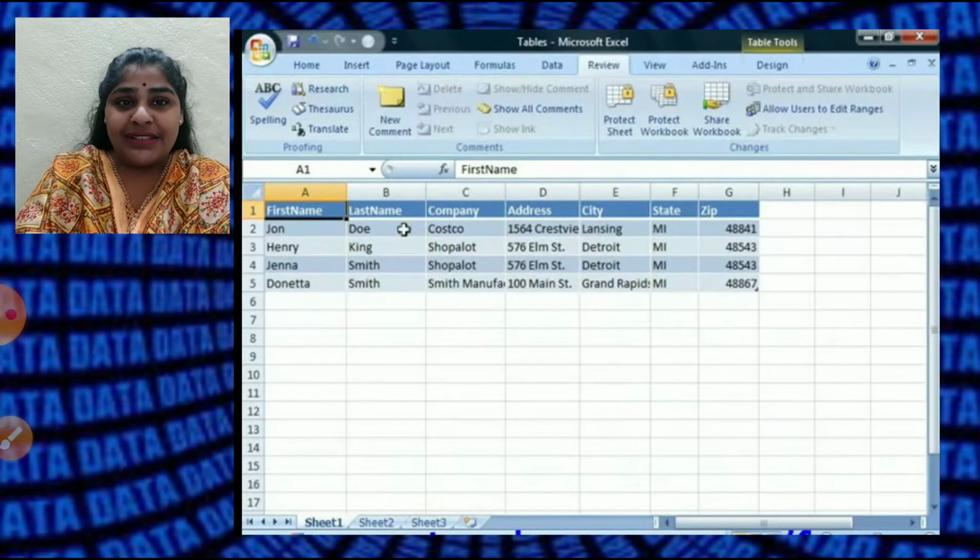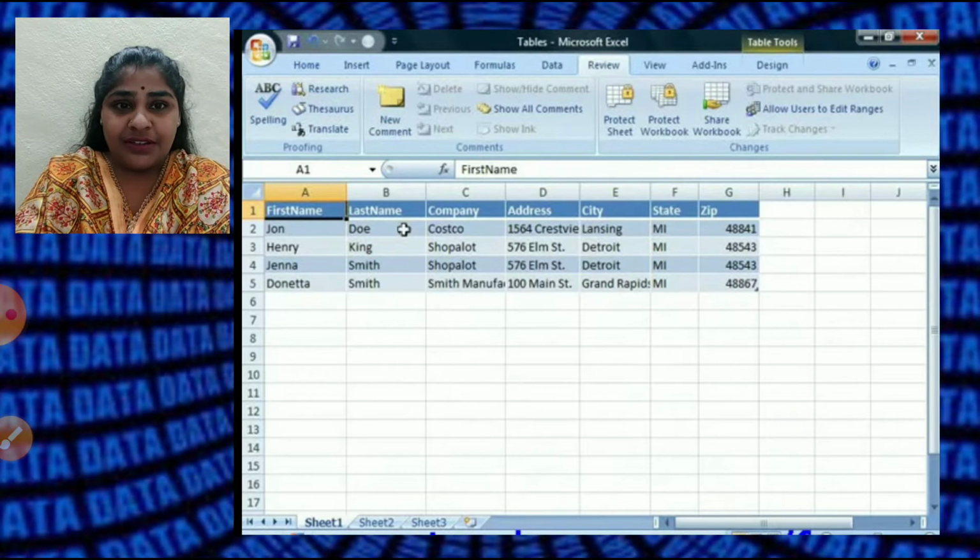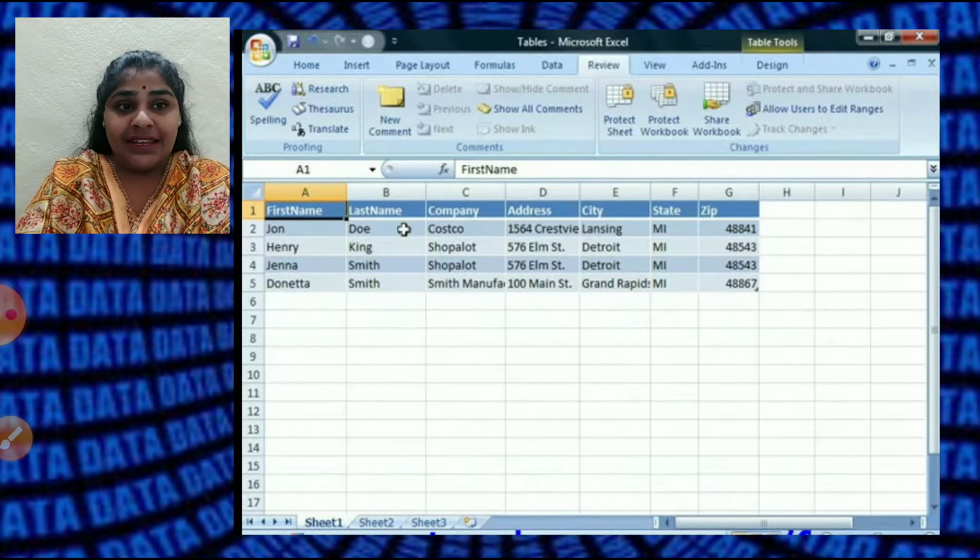So I'll show you a very small example. You can see a few data I have entered over here. Now these are the fields, children: first name, last name, company, address, city, state, zip.